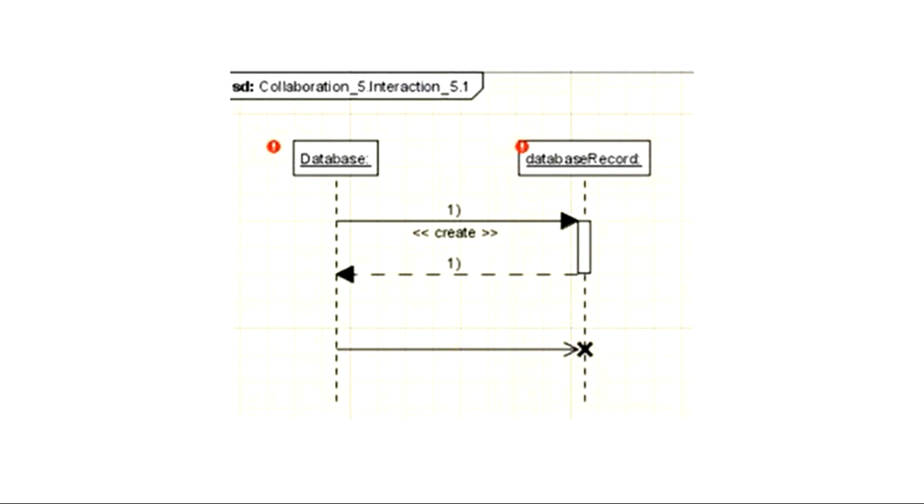Okay, for example, you can create a message like this also, and this is the destroy message. If you send the destroy message, it will destroy the lifeline of this object database record. Means now this database record has been destroyed. Now after this it has no lifeline.